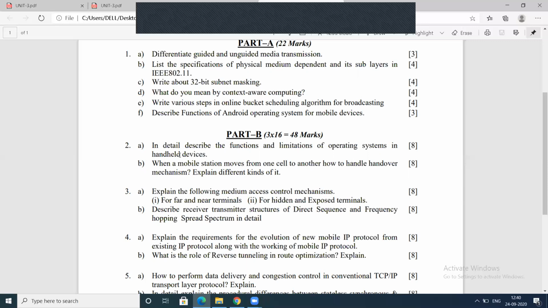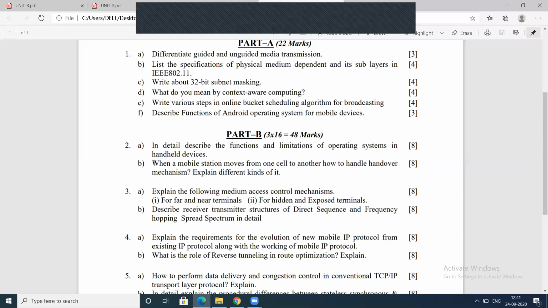Here, they asked about the limitations. Already I told you the limitations of mobile devices are the same as the limitations of handheld devices: battery constraints, interference, the bandwidth problem, the network problem, the connectivity problem and signal strength. You need to write all of this in the answer. That is the answer for this question.